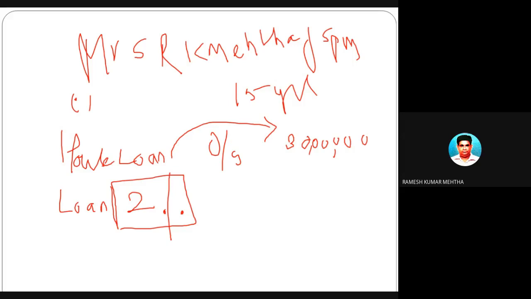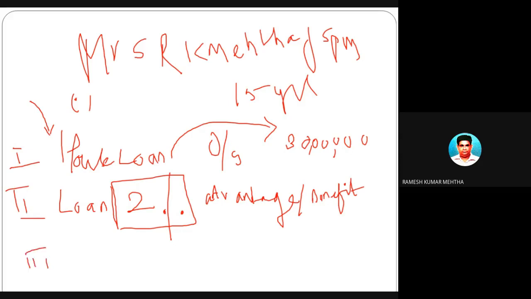So now he's certainly getting some advantage, some benefit out of this particular transaction, because of the employer-employee relationship. The employer is providing the employee a loan at a very low, or concessional, interest. So we have to find out what is the value of the perquisite in the form of interest-free loan or concessional loan provided by the employer to the employee. So here what you have to do: this is the first data, this is the second data. Now the third data you have to take into account for finding out the value of the perquisite. So what is that data?